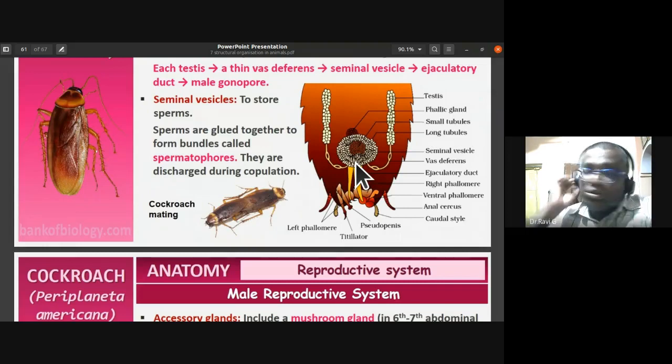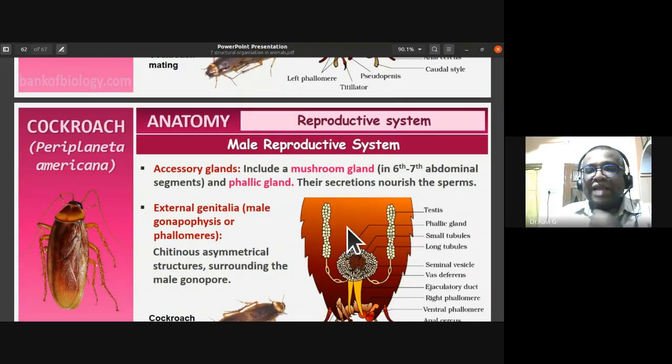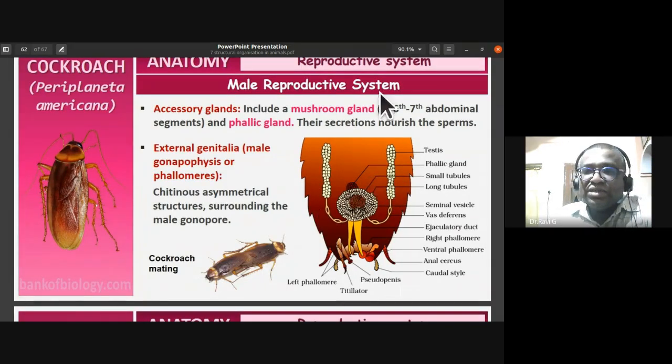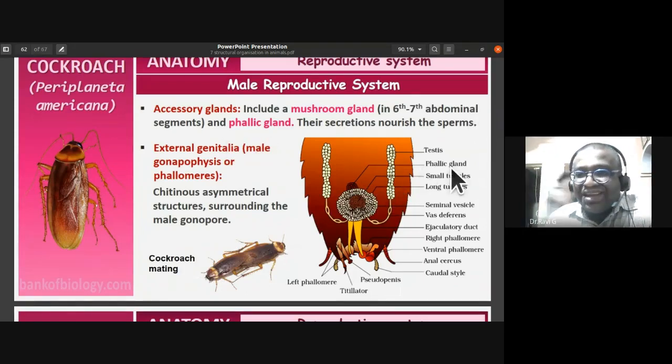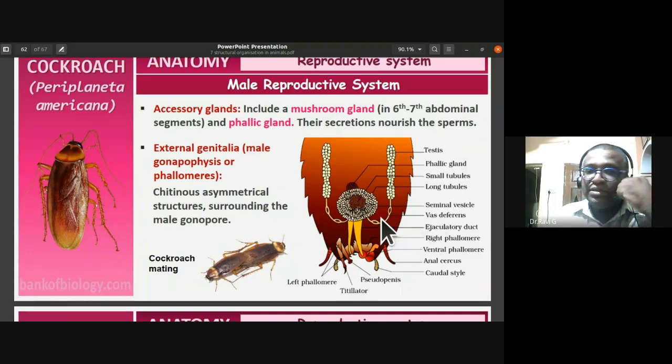So the sperms are glued together to form bundles, and we call them spermatophores. They are discharged during the copulation process. The accessory glands include a mushroom gland in the sixth to seventh abdominal segments and the phallic gland. In the sixth to seventh abdominal segment, you notice this mushroom-type gland and the phallic gland. The reddish one here is the phallic gland. These secretions nourish the sperms.